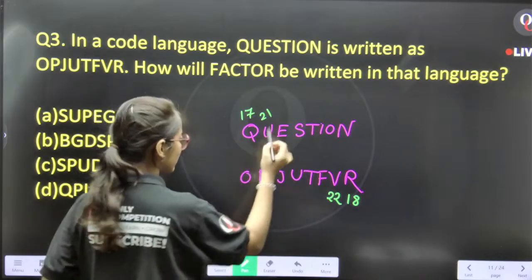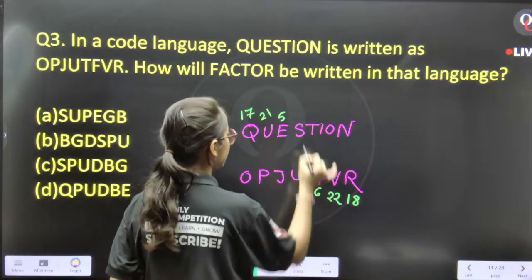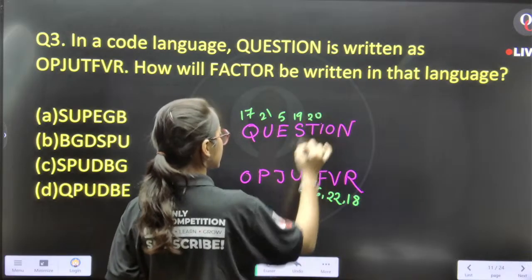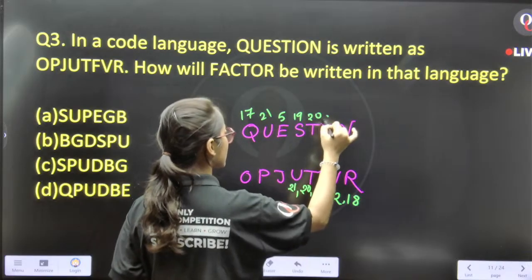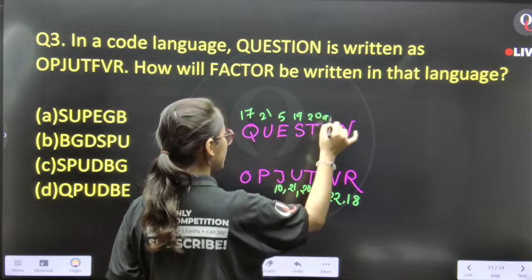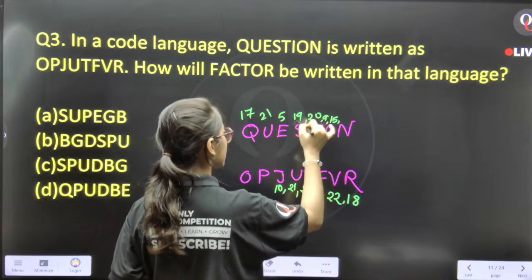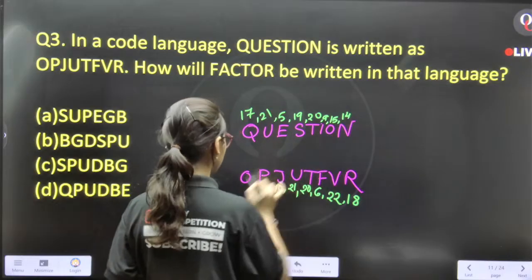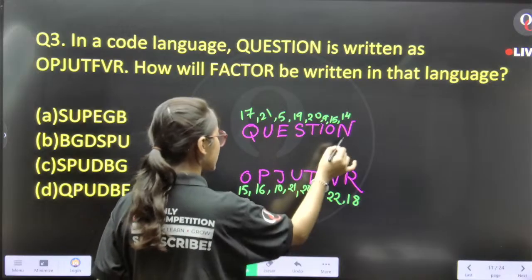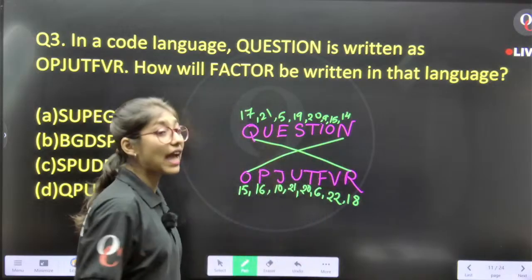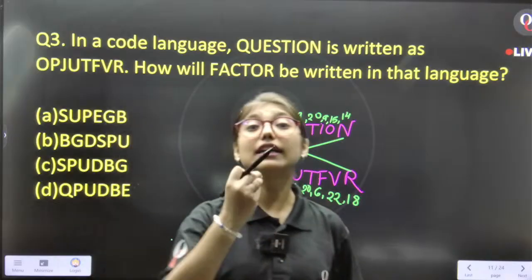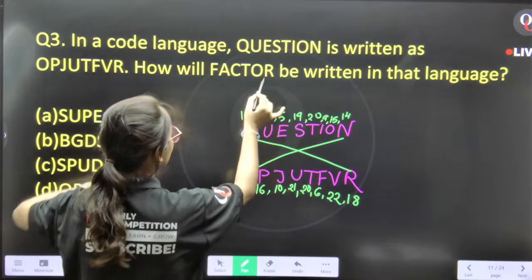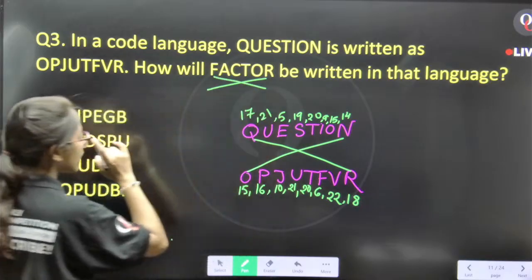Look at it. 5, 6, 19, 20, 20, 21, 9, 10, 15, 15, 16, 14, 15. Then this means we have a diagonal pattern. Understood now? If we use this diagonal pattern here in factor, what will be my answer?